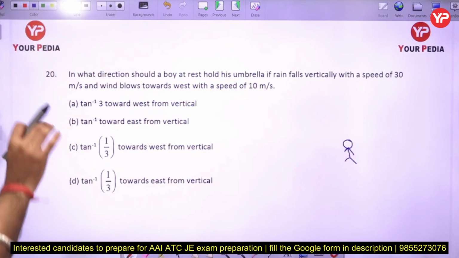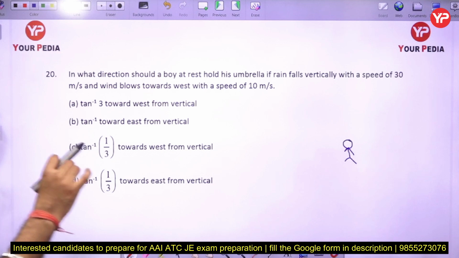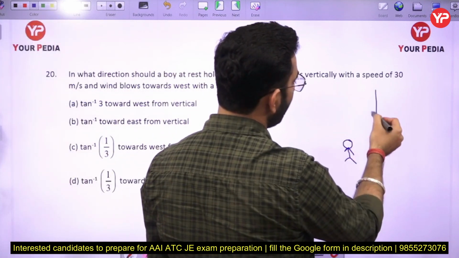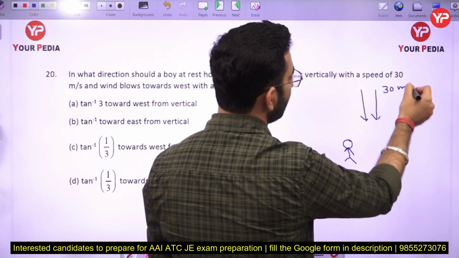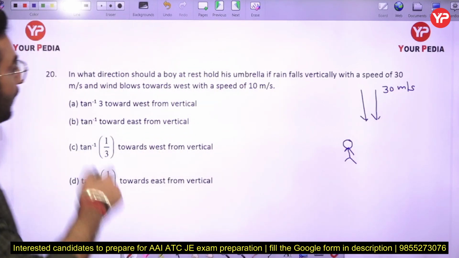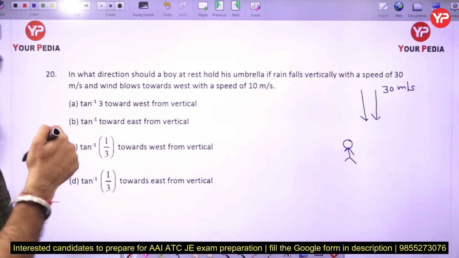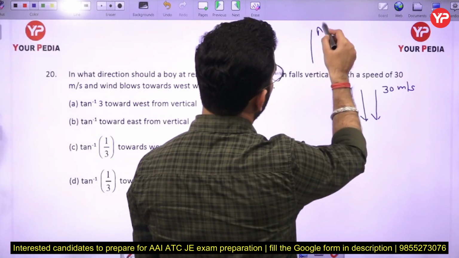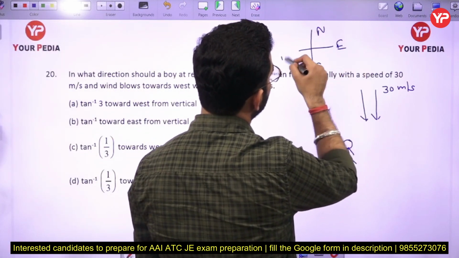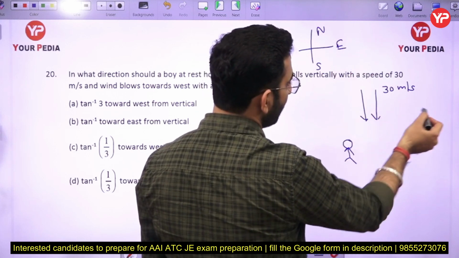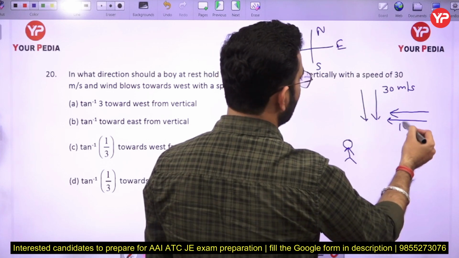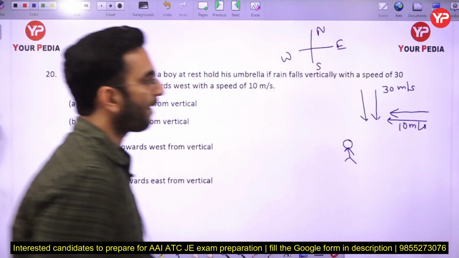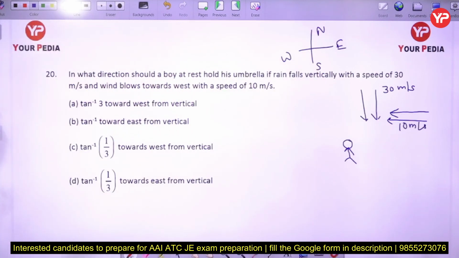If the rain falls vertically with the speed of 30 meter per second. So here the rain is falling with a speed of 30 meter per second, and correspondingly the wind blows toward the west. So we know here we have north, here we have south, here we have east, and here we have west. So I can say the wind is moving toward the west with the magnitude of 10 meter per second. Okay, in what direction the boy has to hold the umbrella here?